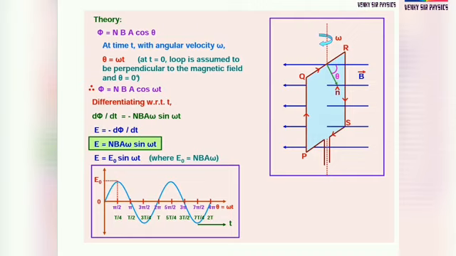Phi is equal to NBA cos omega t. Differentiating with respect to time, d phi by dt is equal to minus NBA omega sin omega t. E is equal to minus d phi by dt, so E is equal to NBA omega sin omega t. E is equal to E naught sin omega t, where E naught is equal to NBA omega.